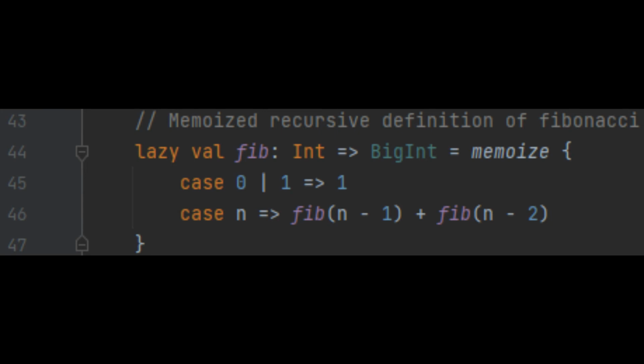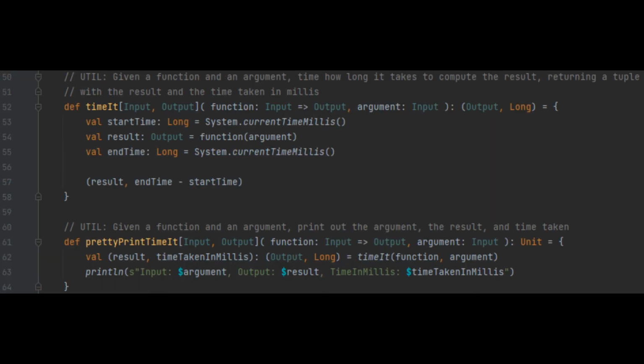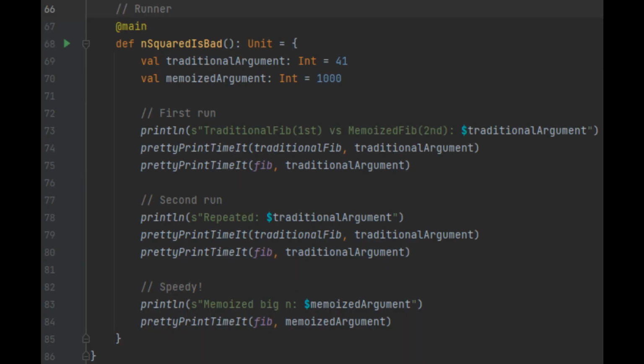To show you some trivial examples, I created two utility functions to time and pretty print some examples. Here they are. I won't go into too much detail, but you can pause if you'd like to check them out. Here's a small runner I made to illustrate some of the stark contrasts between the two methods.